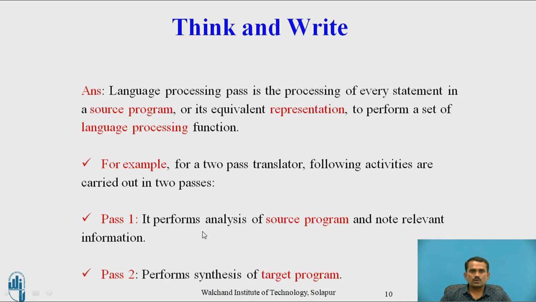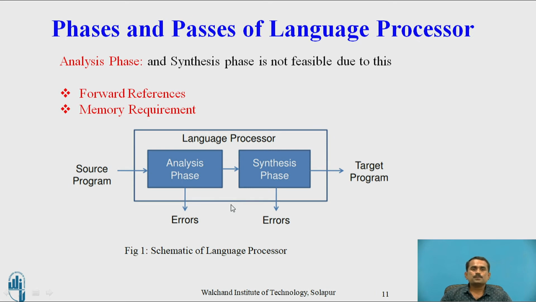What is pass 1? It performs the analysis of the source program and notes relevant information. Pass 2 performs a synthesis of the target program. Okay, pass 1 handles the source program and pass 2 the target program. Now, what are passes and phases of a language processor? A single analysis phase and synthesis phase is not feasible due to forward references and memory requirement.